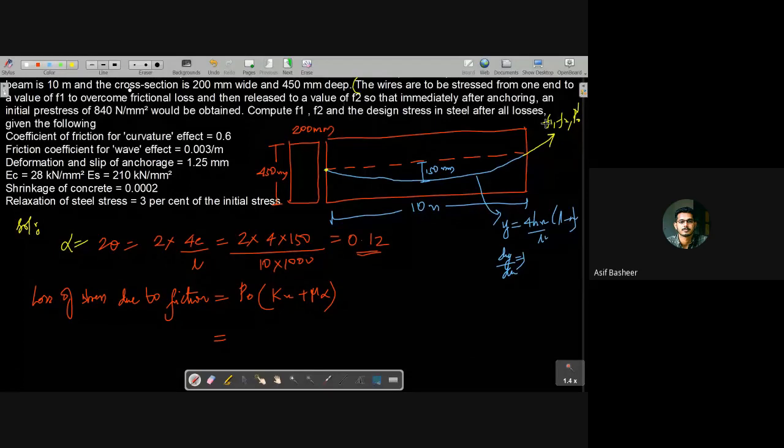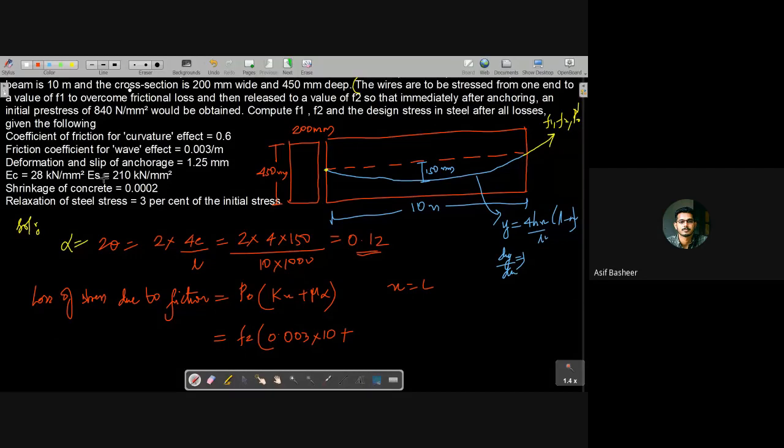Pre-stressing, right? So I write here this one as F2 into (kx plus mu alpha). The friction coefficient value is 0.003 into x. This is jacking from one end, so the value for x I could take as L, that is 10 meters, plus mu, the coefficient of friction, that is 0.6, into alpha, that is 0.12.